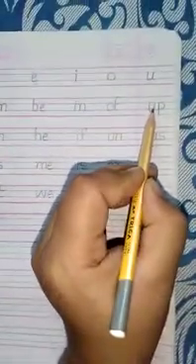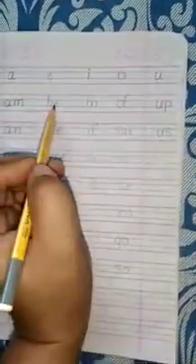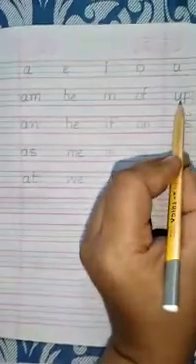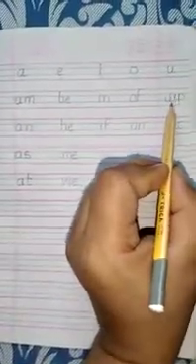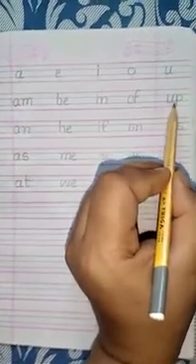With the help of U vowel, we make the words. U, P, up. The sound of this two-letter word is up.